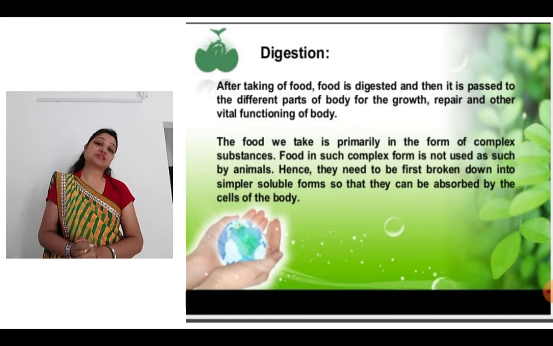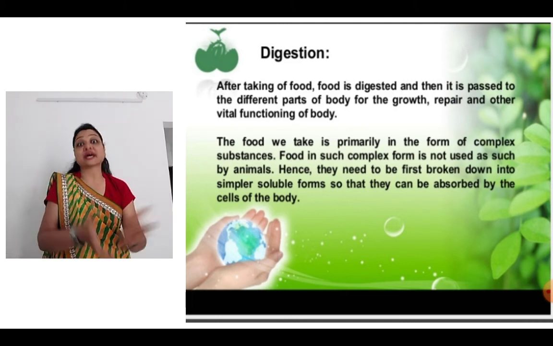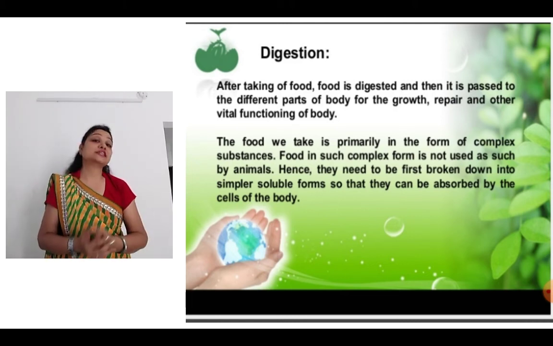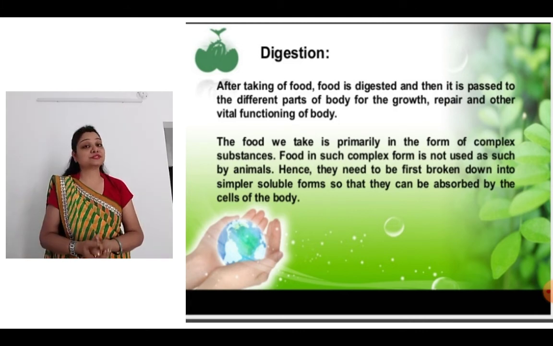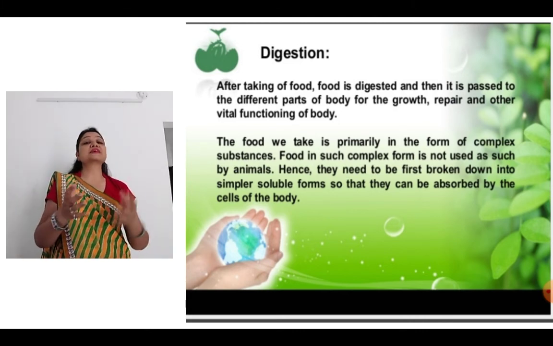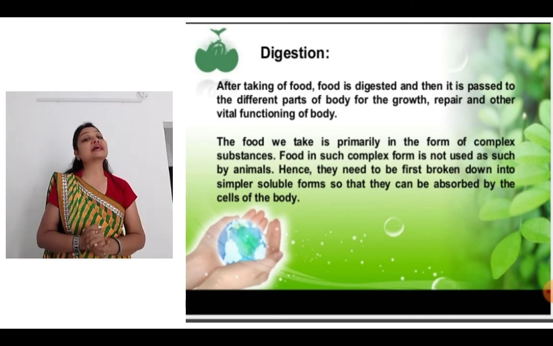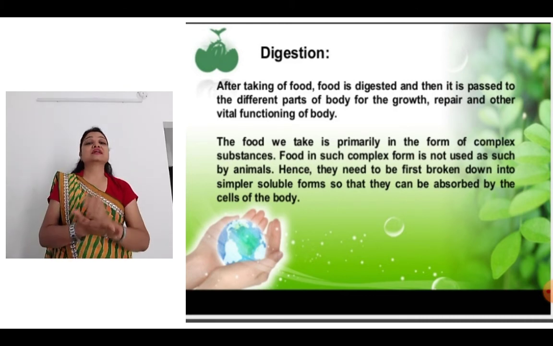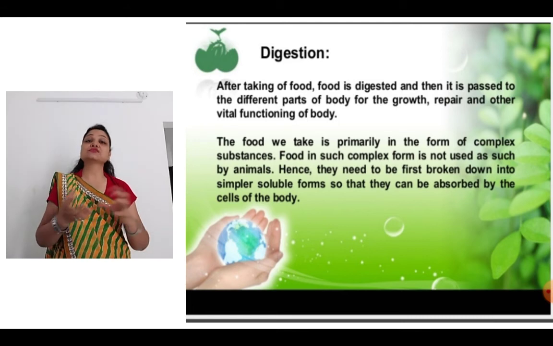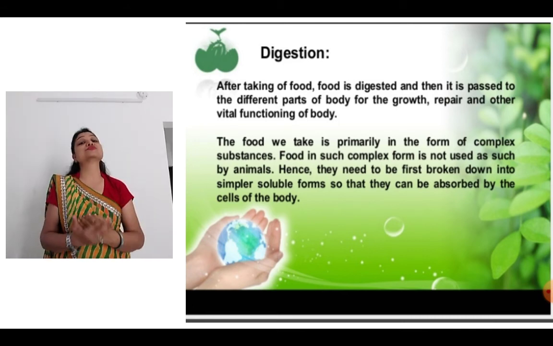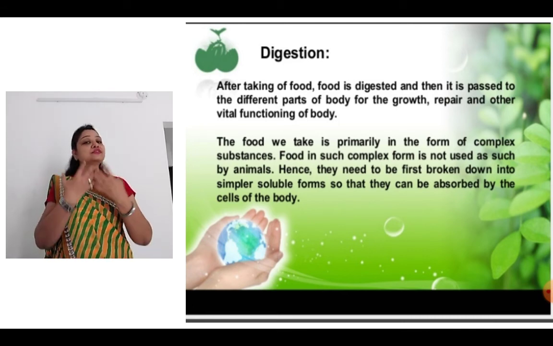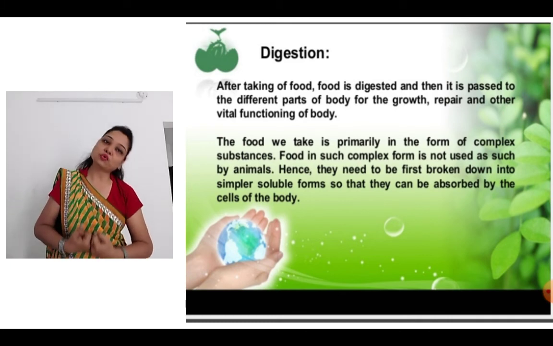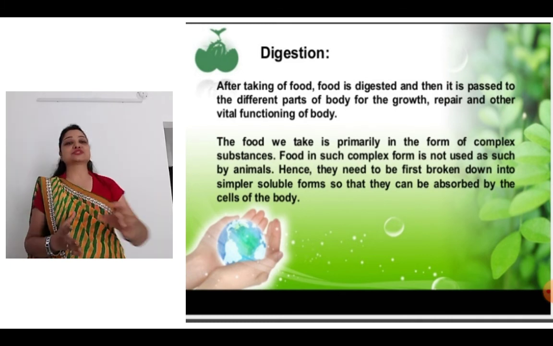Now whichever nutrients are there, if I give you the example of pizza, there is no nutrient, only fats are there. If you are eating green leafy vegetables, many vitamins and minerals are there. So it depends. That's why you are always asked to eat healthy food. Got it? So whichever things you are eating, they are turned into simpler, soluble substances in the body by the process of digestion, and then the nutrients are absorbed by the body. Okay, this was the introduction.